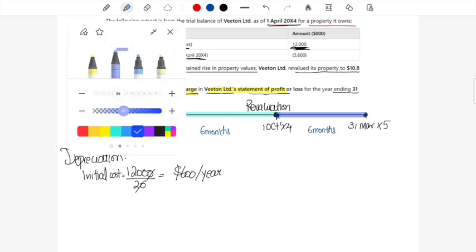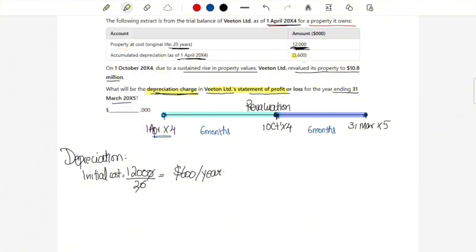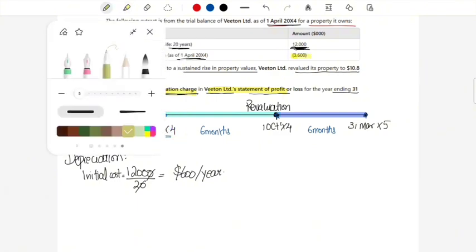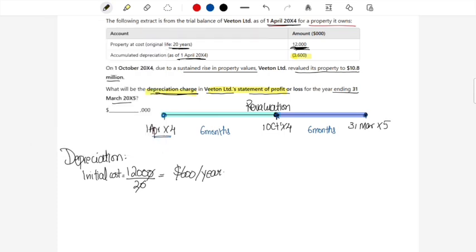The reason why is because it tells us what is the remaining useful life of the asset at 1st of April. Now what is the remaining useful life of the asset on 1st of April? So what you will do is you will calculate as follows. What is the remaining useful life? It is simply